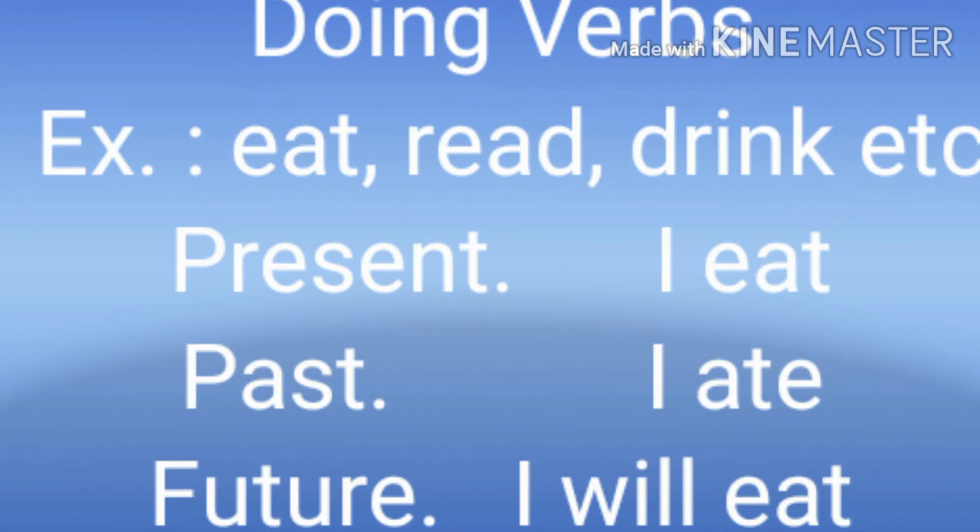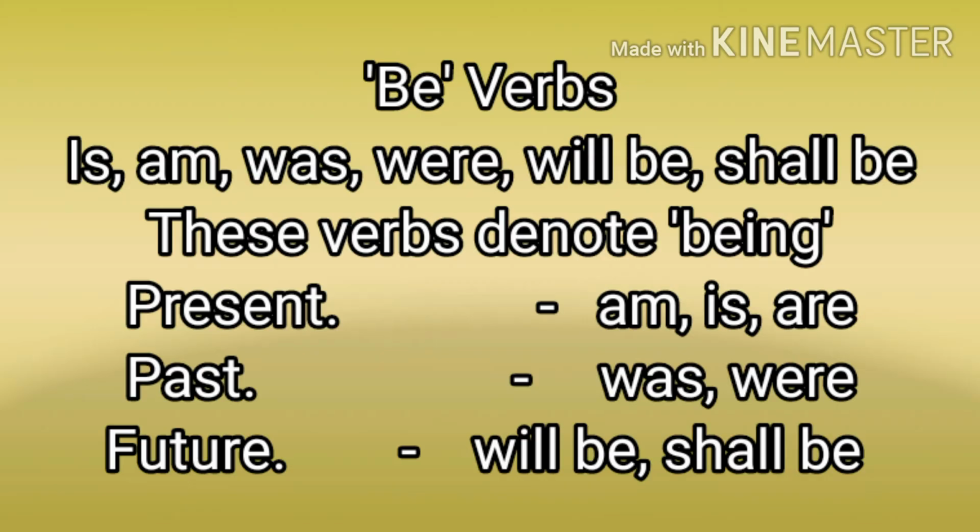Doing verbs. Students, these verbs tell us what action is done by a person, animal or thing, and how we can represent it in present, past or future. Let's read one example. In present tense we will write I eat, past I ate, and in future we will write I will eat.